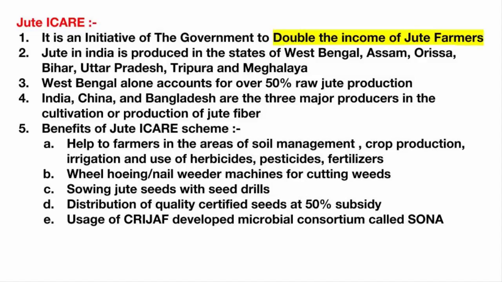Then with the help of Central Research Institute for Jute and Allied Fibers, that is CRIJAF, they have developed a microbial consortium called SONA. The meaning of this term, microbial consortium, is a combination or a mixture of the characteristics of microorganisms like bacteria and fungus.